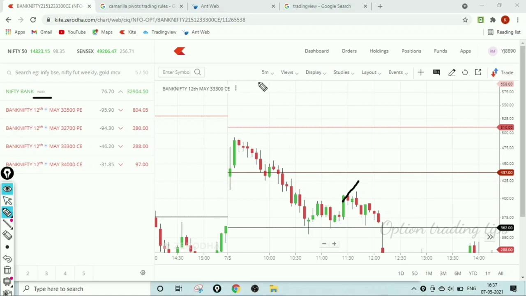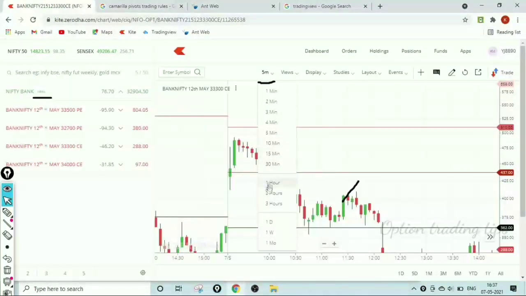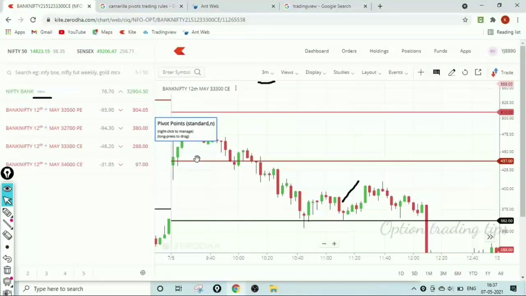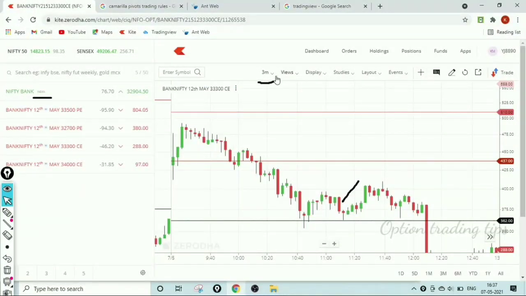Second thing is time frame. Why do I use the 5 minutes time frame? There are several time frames in the chart, but based on my back testing, in 5 minutes time frame only I get the better result in my intraday trading. If I select the lowest time frame, I will get the breakout immediately, but my stop loss is hit very often.